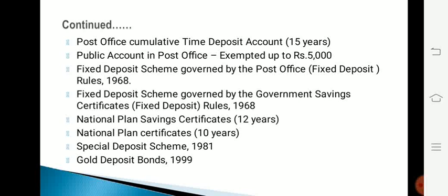Next is Fixed Deposit Scheme governed by the Post Office Fixed Deposit Rules 1968, Fixed Deposit Scheme governed by the Government Savings Certificates Fixed Deposit Rules 1968, National Plan Savings Certificate 12 years, National Plan Certificates 10 years, Special Deposit Scheme 1981, Gold Deposit Bonds 1999.